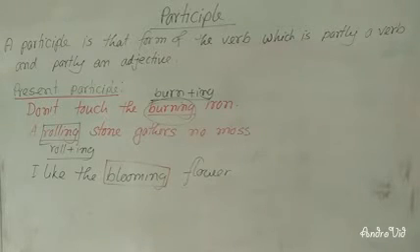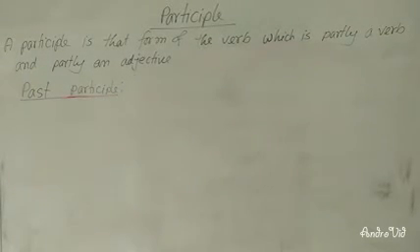I am going to give you more examples on past participle now. So now you can see on the board the past participle form of verb.